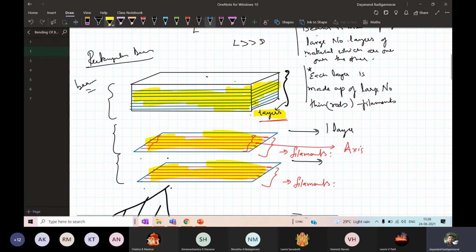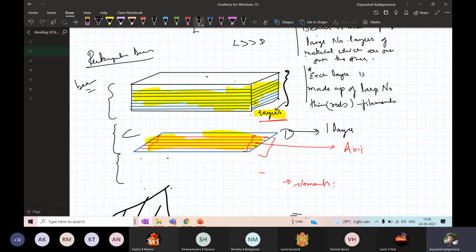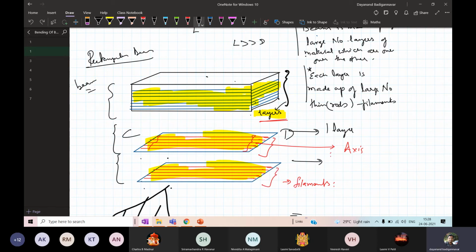I will take this as C, this as D. I will take one of the filaments as the axis. So this axis is called the neutral axis.